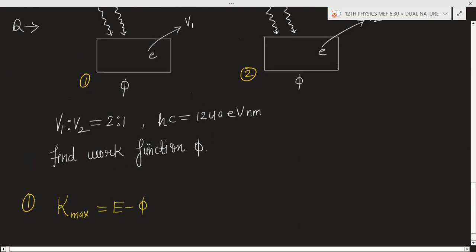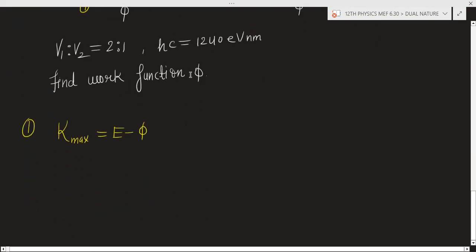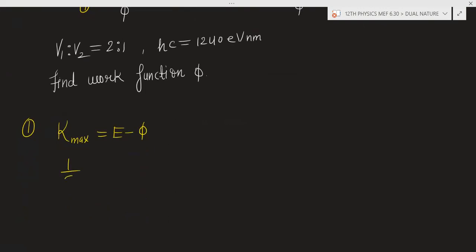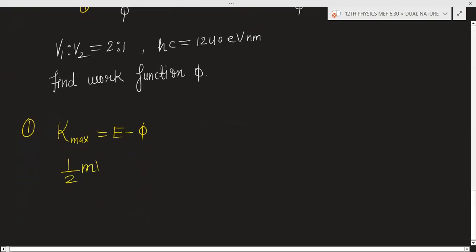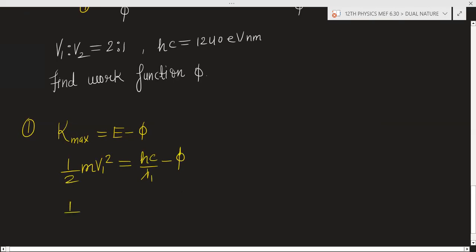The kinetic energy of the electron is given by half times the mass of the electron times v1 square, and E can be written as hc by lambda 1, minus phi. So half m v1 square equals hc by lambda 1 minus phi.